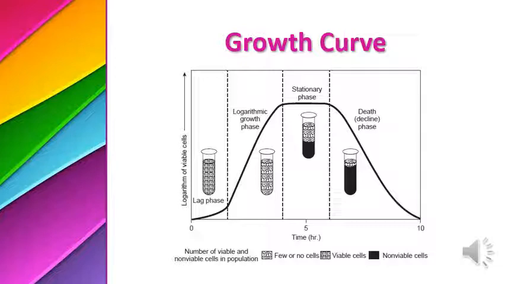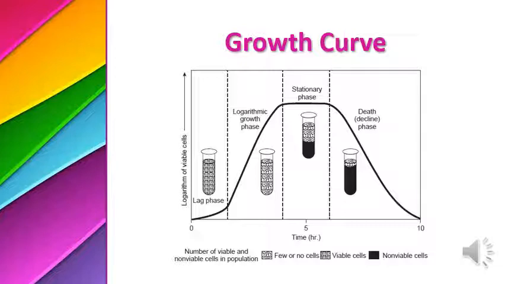First of all, in the lag phase no multiplication of bacteria occurs. Preparation or formation of enzymes occurs inside the bacteria. So we can say it's a preparatory phase, in which there is very minimal or no division of bacterial cells.